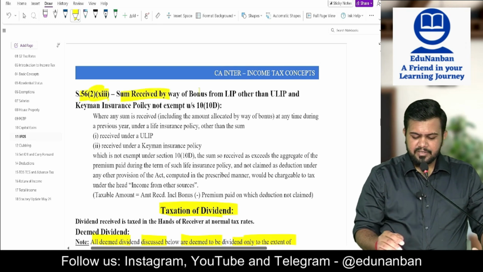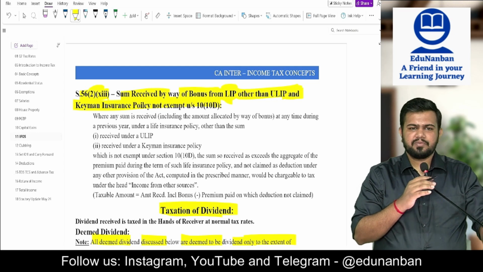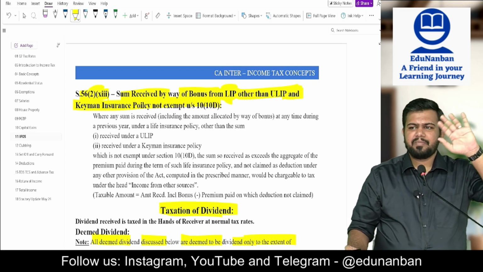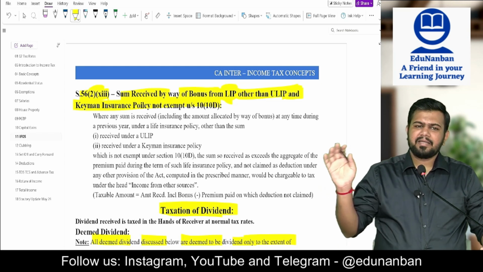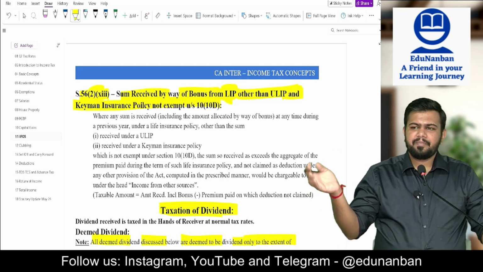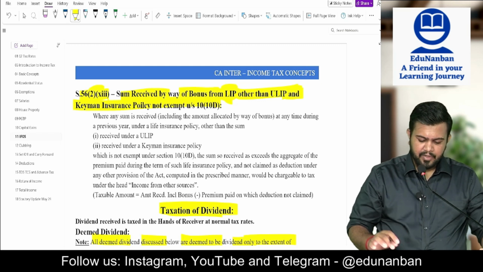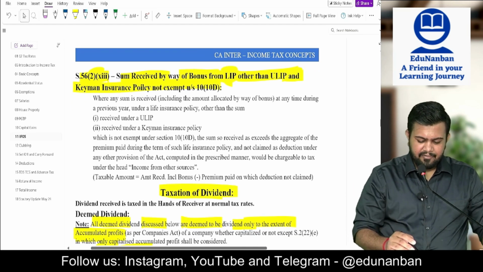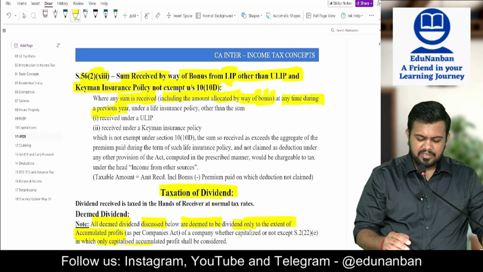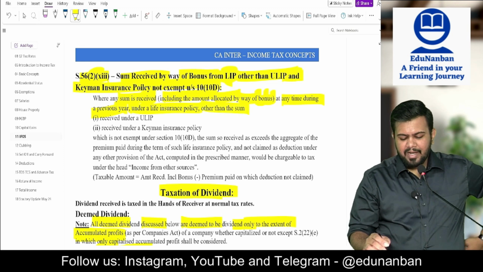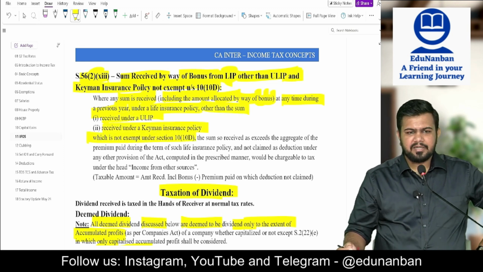56(2)(13): sum received by way of bonus from life insurance policy other than ULIP and keyman insurance policy. Keyman insurance policy will be taxable normally under salary, PGBP or IFOS, however it may be. ULIP is taxable under capital gain, not covered for CA Inter syllabus, only for CA Final. Now, other than ULIP, we are going to see. Where a sum is received, including the amount allocated by way of bonus, at any time during the previous year under a life insurance policy other than ULIP, other than keyman insurance policy, which is not exempt under section 10(10D).